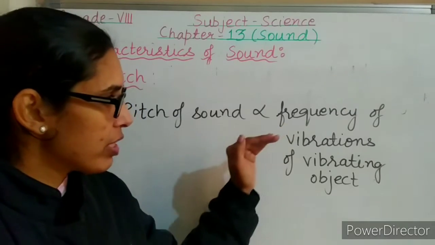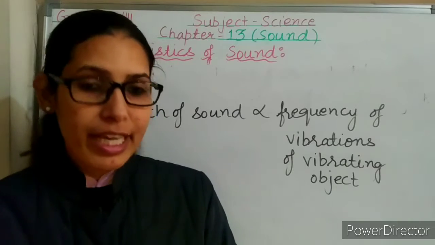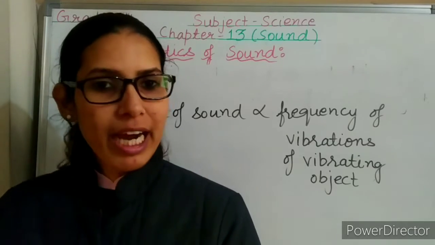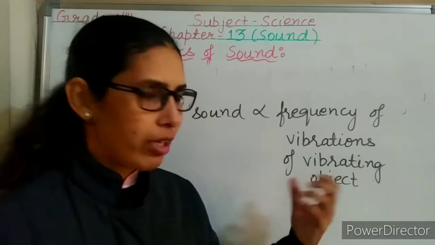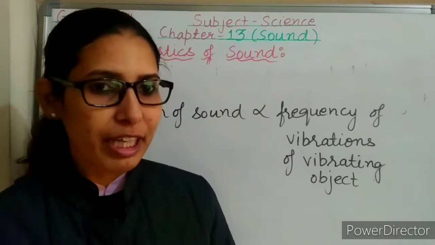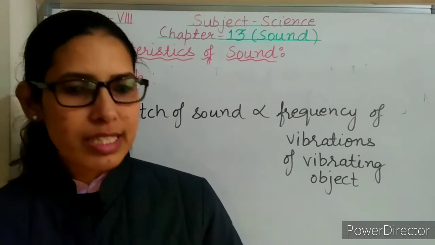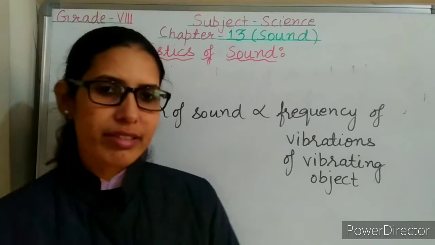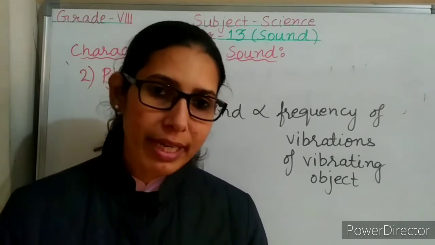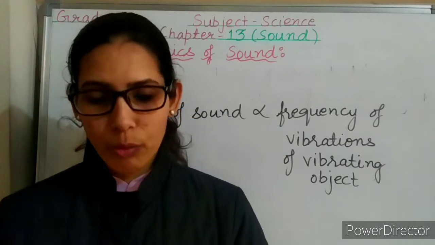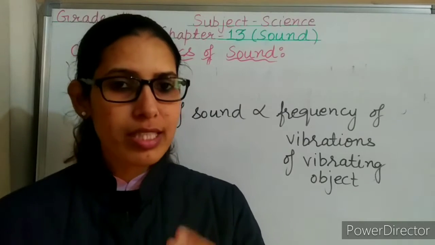So, if the frequency of the vibrations produced by any vibrating body is high, then the sound produced will be a high pitch sound. But if the frequency is low, then the sound produced will be a low pitch sound. Let's try to understand it with the help of one example. The sound produced by beating of a drum is low pitch sound, but the sound produced by the blowing of a whistle is high pitch sound.